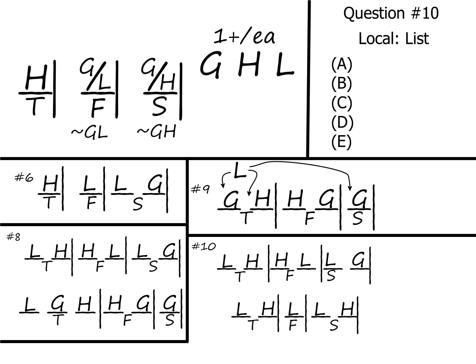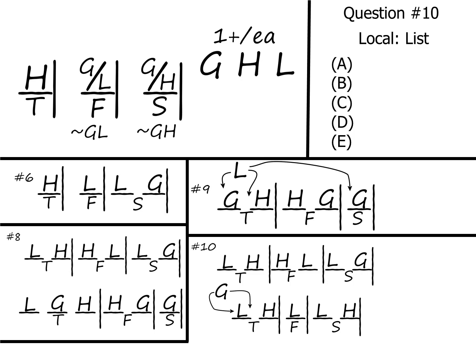In the second scenario, well, I have some options actually. So I can't put that G on Friday, because of the rule about not being allowed to put G and L on Friday. I can't put G on Saturday, because of the rule about not being able to have H and G on Saturday. So G will be on Thursday, but G could actually go in 2 places on Thursday. It could be in front of L, but it could also be in between L and H. Nothing stopping it from going in either spot. Remember, the only rule about order on Thursday is that H is the last one.